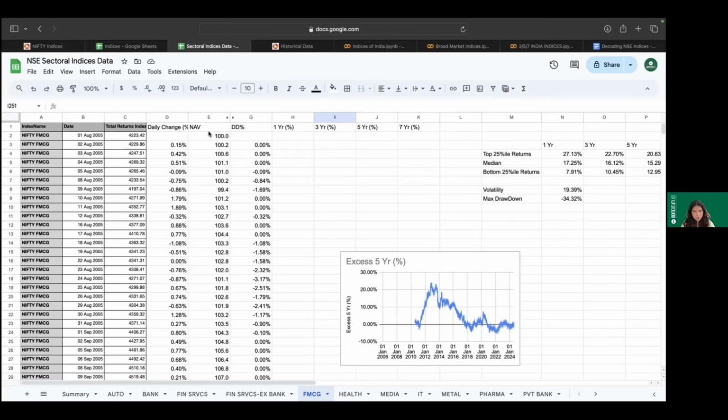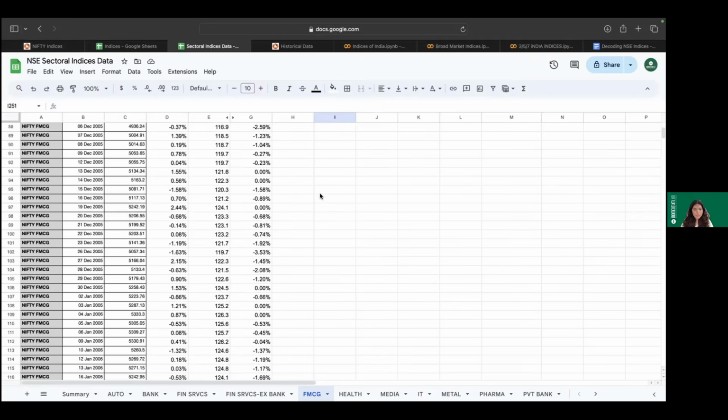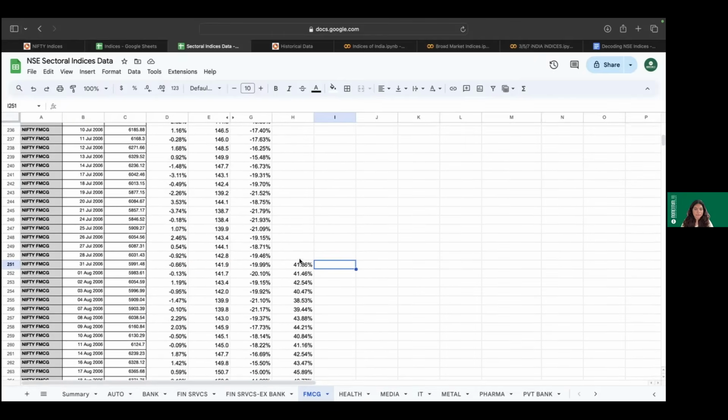We've been doing this across our different videos as well, and even when we track our portfolios. So NAV is that normalized value, and when we calculate NAV, we also calculate the drawdown to understand what exactly is happening and going through in a particular index. Now, after calculating this, we have also calculated rolling returns for 4 different time periods: 1 year, 3 years, 5 years, and 7 years. Now, let me just show you how we've calculated it for the 1 year time period.